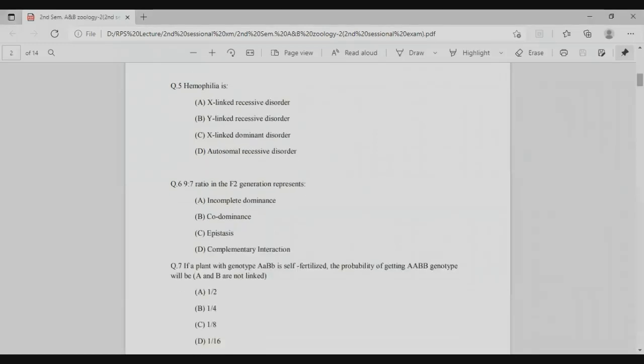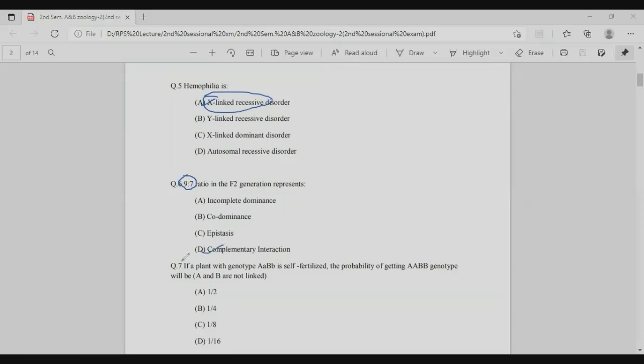The next question is hemophilia. Hemophilia is an X-linked recessive disorder because in hemophilia the gene is present only on the X chromosome, and it is X-linked recessive, not X-linked dominant. The next question is the 9:7 ratio in the F2 generation, which represents complementary gene interaction.